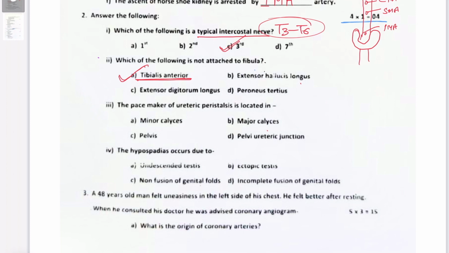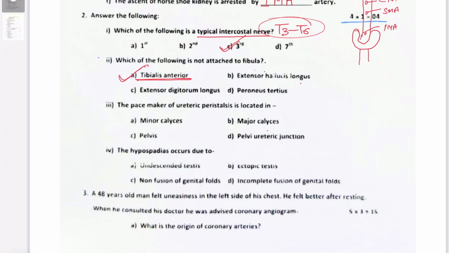there's hardly much space between minor and major calyces, and actually this is within the renal sinus, where you need not have much of this peristaltic activity. Peristalsis actually starts from the renal pelvis down to the ureters. But this has been worked upon by various scientists, various research scholars, and has been published in international journals. Earlier it was considered that the renal pelvis is the site, or the upper limit or the proximal portion of the renal pelvis, or pelvic-calyceal junction was supposed to be the site of the pacemaker cells.